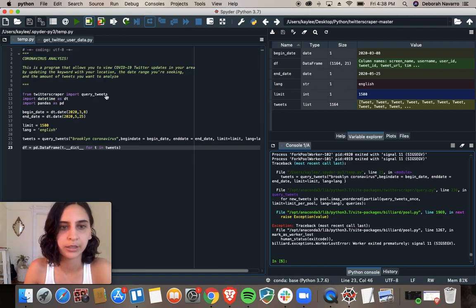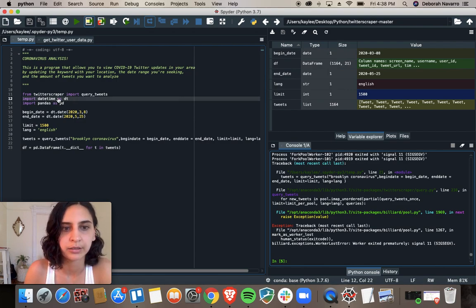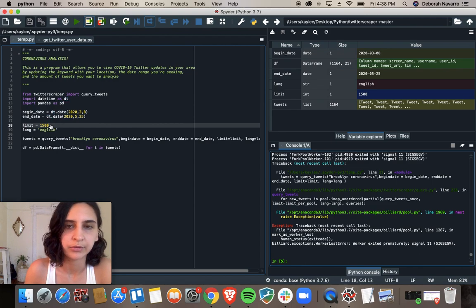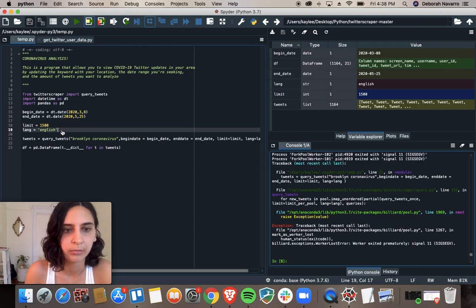Here, I'm using this Twitter scraper to query in the tweets. I'm using date time, which allows me to set the specific time frame of the tweets that I'm filtering by. I wanted to use about 1,500 tweets, which is a thorough enough amount to really see what's up. Use English, and here are all the parameters that I call.